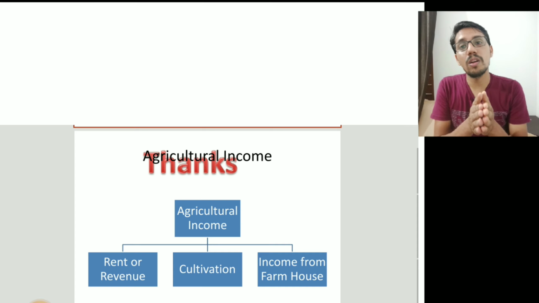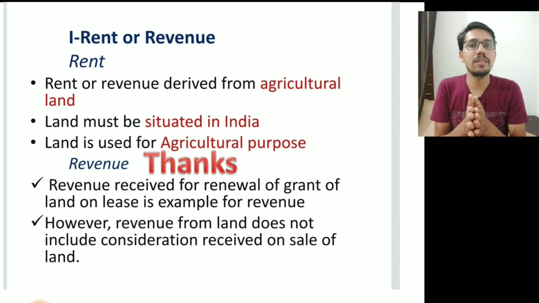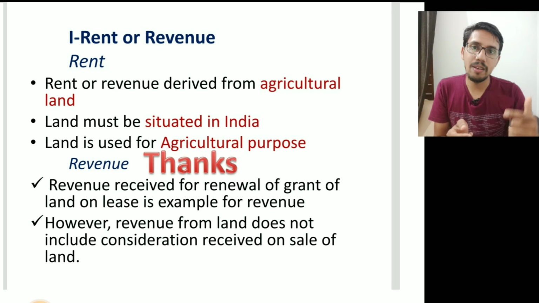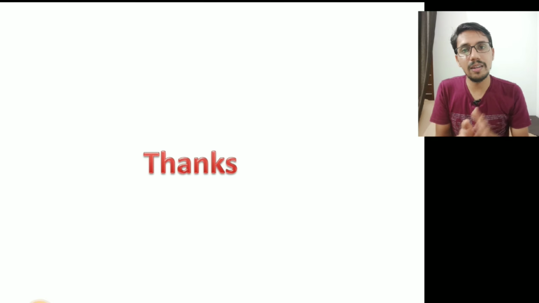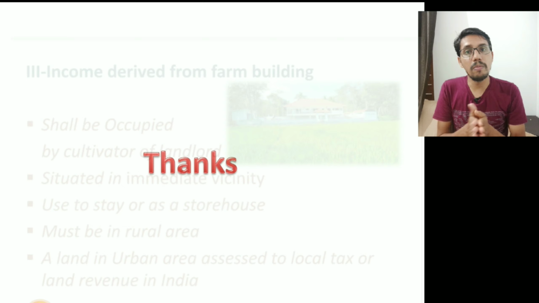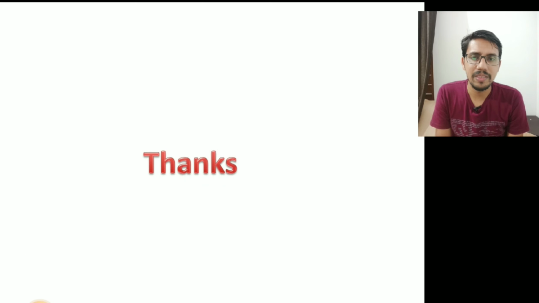There are conditions to treat rent from agricultural land as agricultural income, and the agricultural operations have been explained. Then there are the other conditions for a farmhouse to become agricultural income. This is a small topic. I hope you understood it very clearly. Okay.